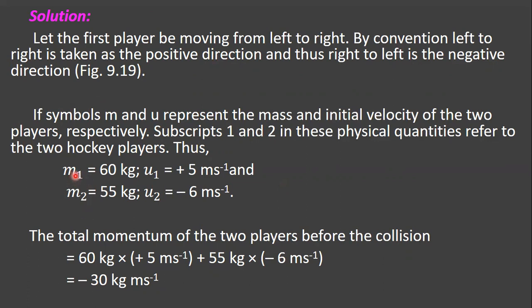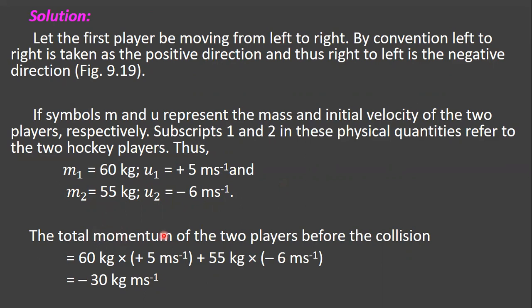Thus the mass of the first hockey player m1 equals 60 kg. The initial velocity u1 equals 5 meter per second. Next, the mass of the second player m2 equals 55 kg. The initial velocity of the second player u2 is minus 6 meter per second.